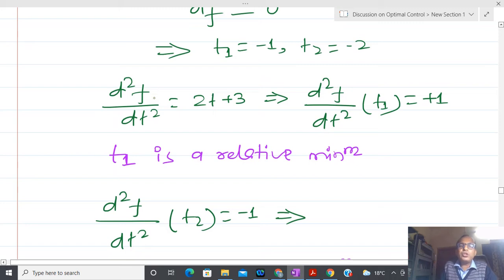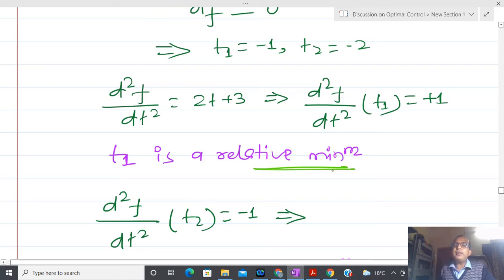So d2f by dt square, you can see that I am going to calculate the second derivative. In some class I will also prove why, whenever d2f by dt square is positive, it is a relative minima or absolute minima in this particular case.